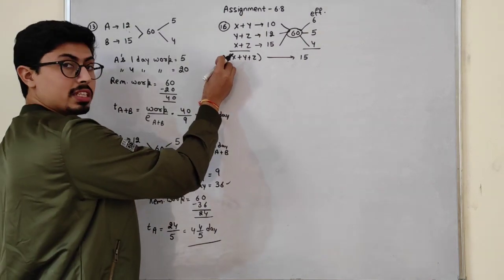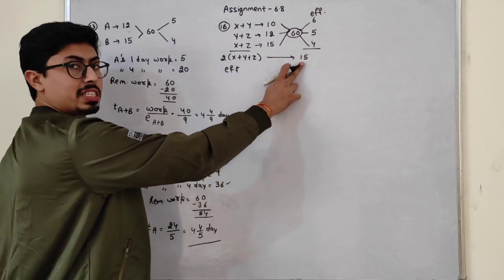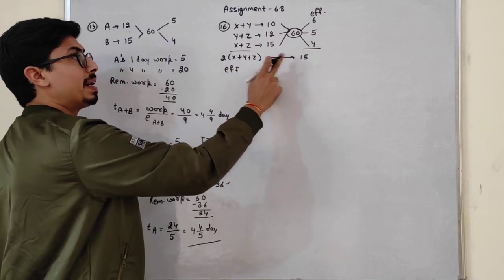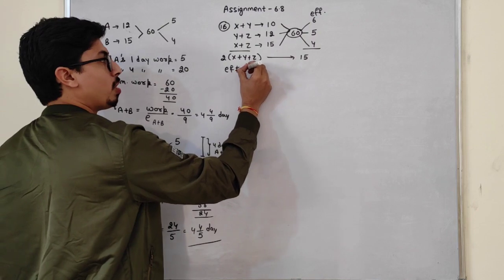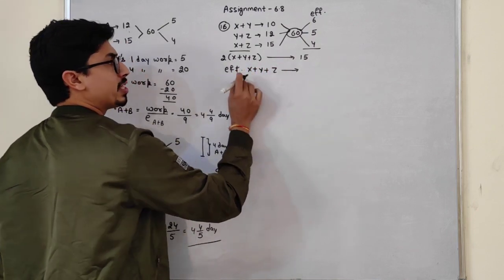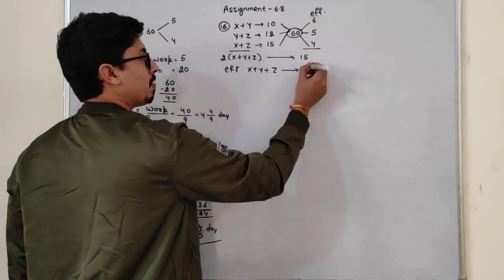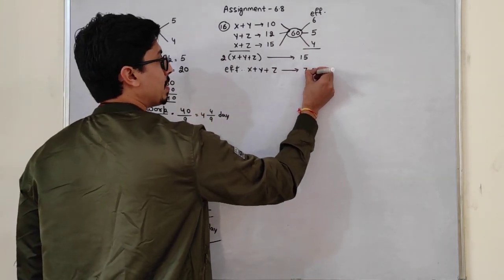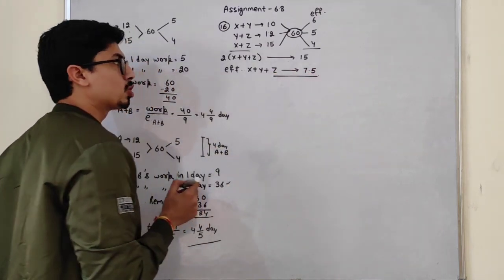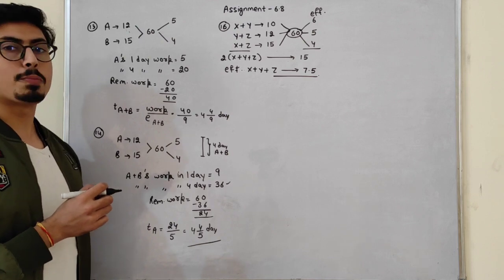This is the double. So the efficiency of x plus y plus z, if I add them, the 2 in multiplication goes here as division. So it will be 7.5. So the actual efficiency of all these three sum will be 7.5.